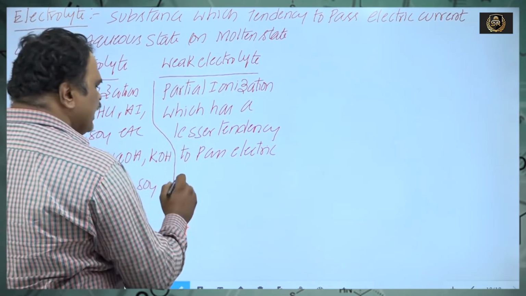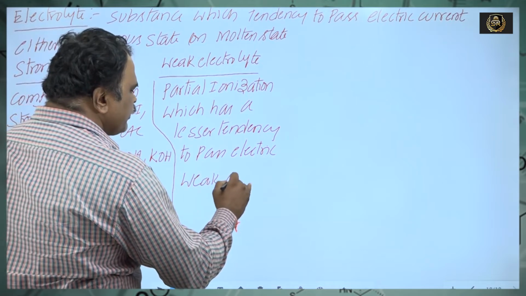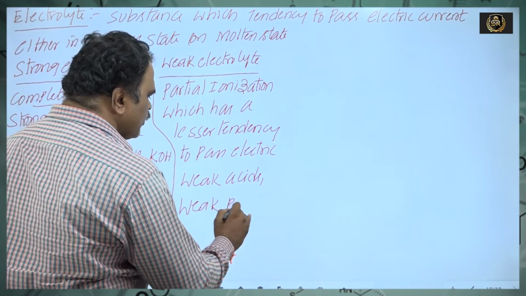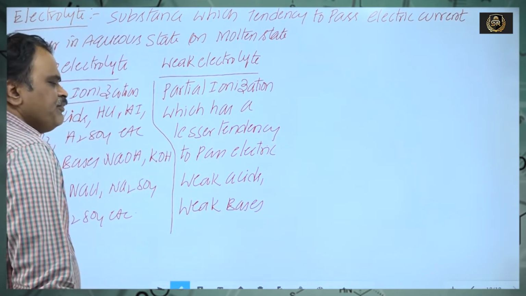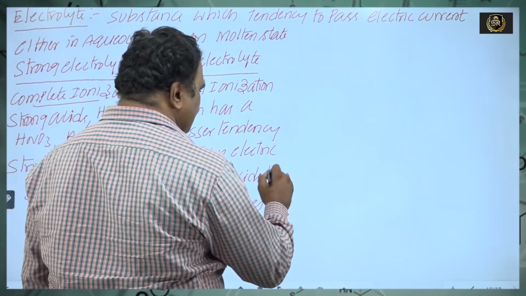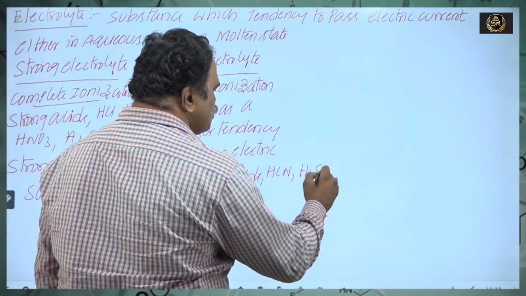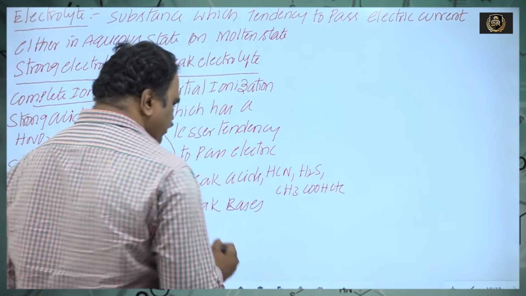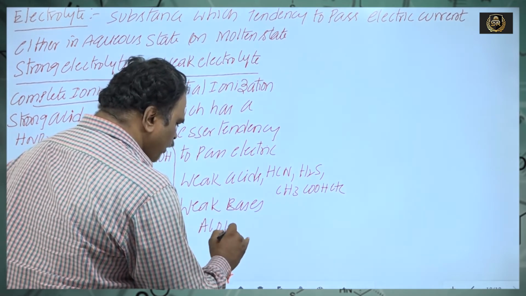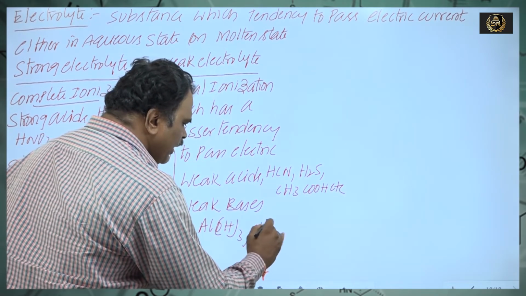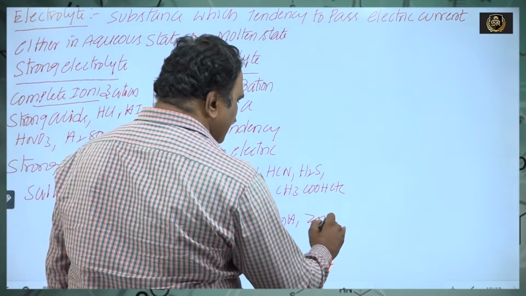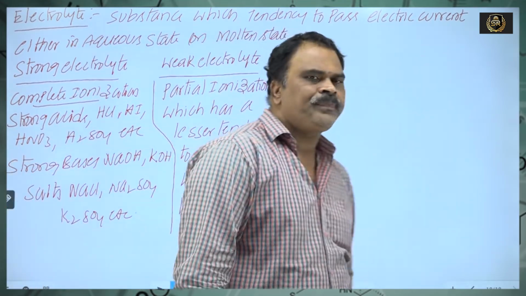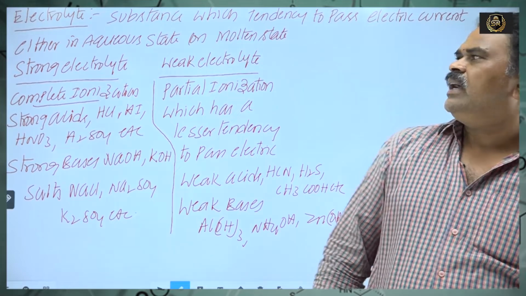Weak acids and weak bases are examples of weak electrolytes. Weak acids: HCN, H2S, CH3COOH, etc. Weak bases: aluminum hydroxide, ammonium hydroxide, zinc hydroxide, etc. All the weak acids and weak bases are examples of weak electrolytes. This is the difference between strong and weak.